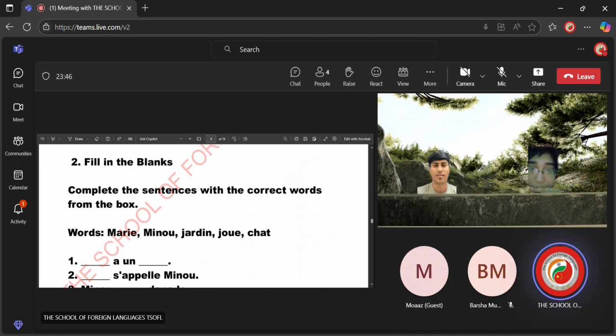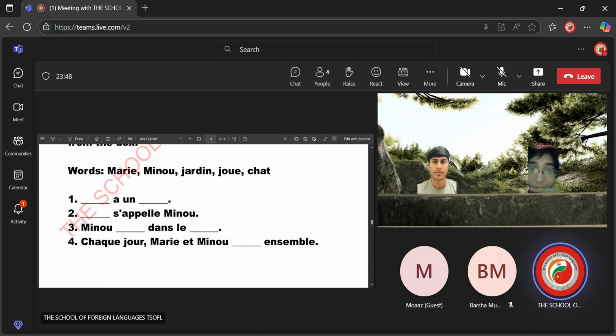Following this, we have a fill in the blanks. For example, dash a dash. In English, it says dash has a dash. So what will be the answer? Mary has a cat. Yes. Second one says dash s'appelle Minou. Dash name is Minou. So what will be the answer? The cat s'appelle Minou. The cat is called Minou.